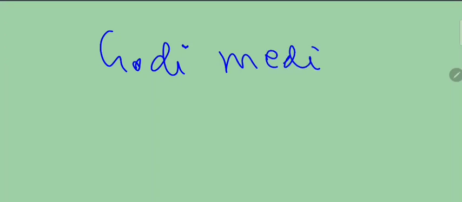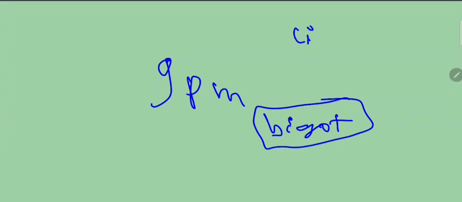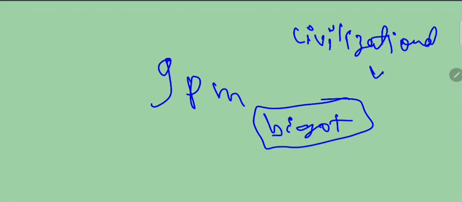okay, so that you will believe in the Godi media, which is Z News, Aaj Tak, News 18, etc. So that every night at 9 p.m. you look at the news on the TV, and you also become a religious bigot, and you also start believing in the concept that there was always a civilizational clash between Hindus and Muslims.